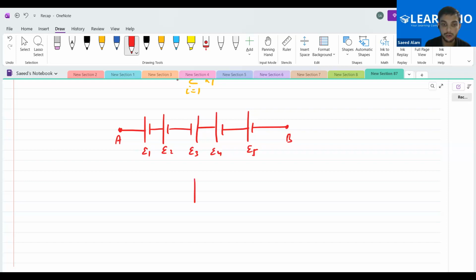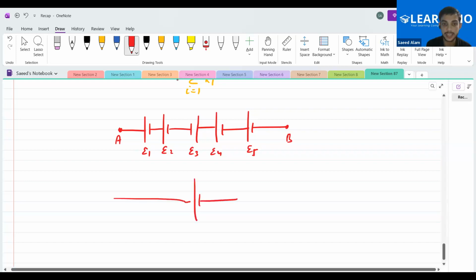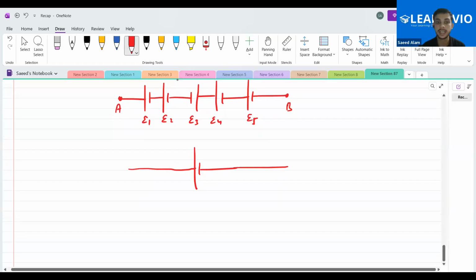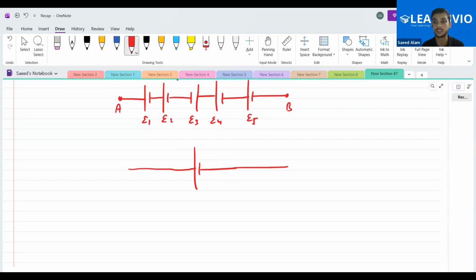If I want to draw a single voltage source, I can see that all the cells here are in series. Whichever battery is in this configuration, I'll take that to be positive.